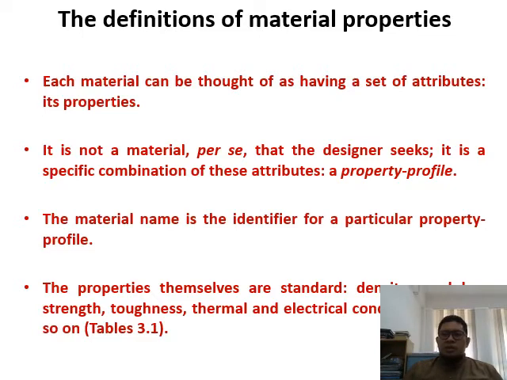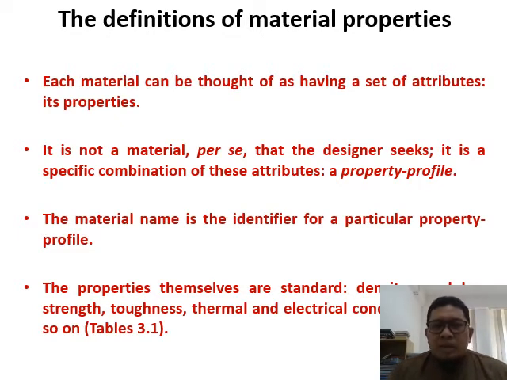Another thing, this pressure vessel needs to have a tensile strength of, for example, at least 250 megapascal. 250 megapascal is way exceeding stainless steel and so on, so probably you have to use some kind of carbon steel. That kind of filter comes from the design requirement, the functional requirement, or the operating requirement for the product itself.